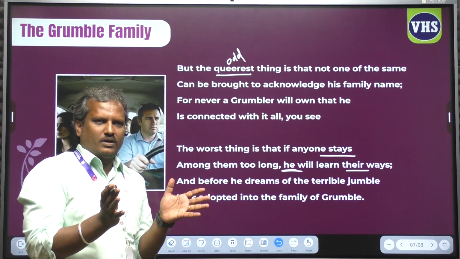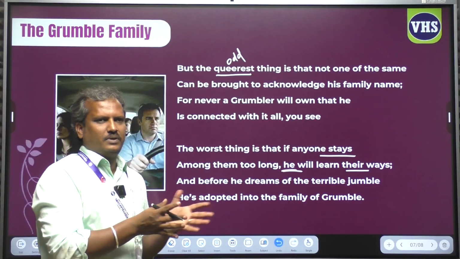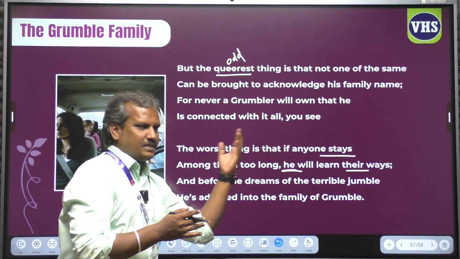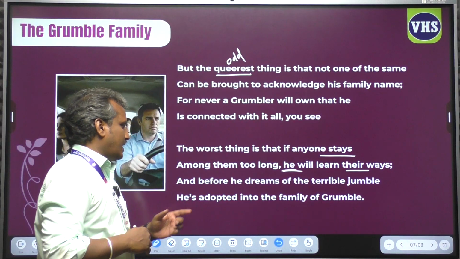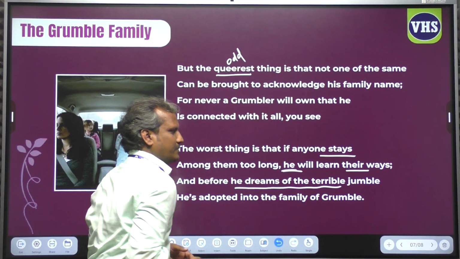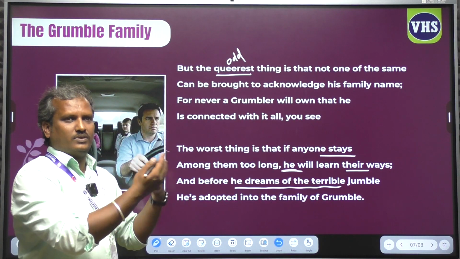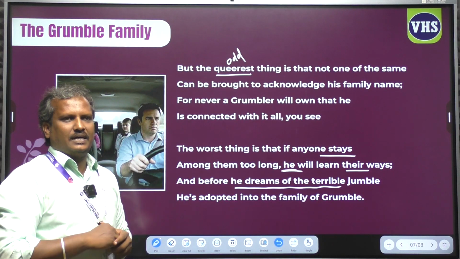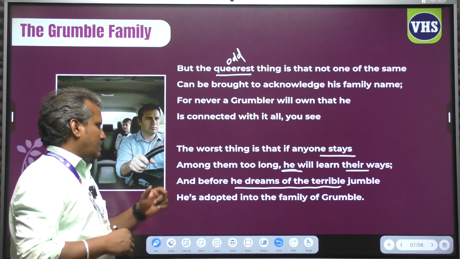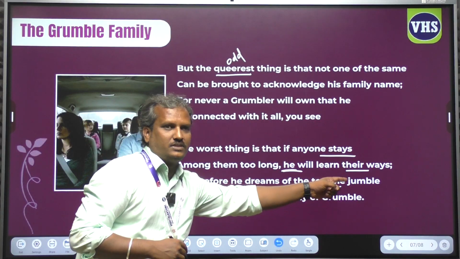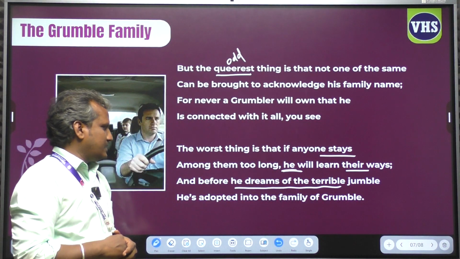If any people are staying with that grumbling family, the strangers will learn to grumble like the grumblers. Okay, and before he dreams of the terrible jumble. For example, if we join with the family, if we move on with that family, before we realize it, we'll become grumblers. Easily we'll be adopted into it. Before he realizes to escape from the family, he is adopted into